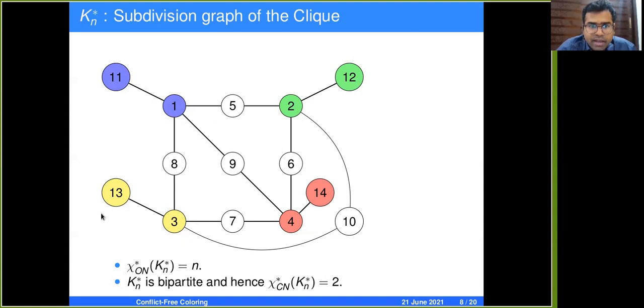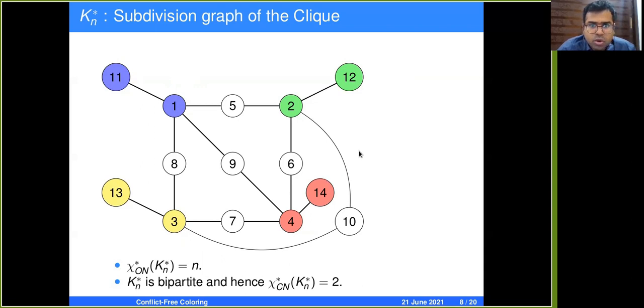Note that this graph is bipartite, hence it is two colorable, but its conflict-free chromatic number in the open neighborhood is n. Since it is bipartite, its conflict-free chromatic number in the closed neighborhood is just 2. We color one of the partitions with the color 1, the other partition with the color 2. Each vertex acts itself as a uniquely colored neighbor.